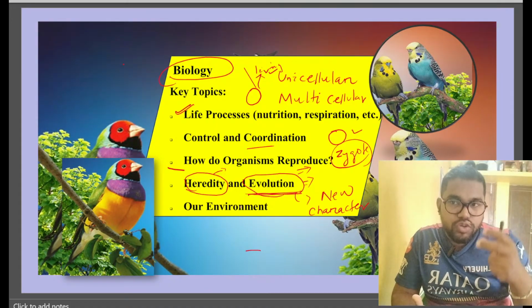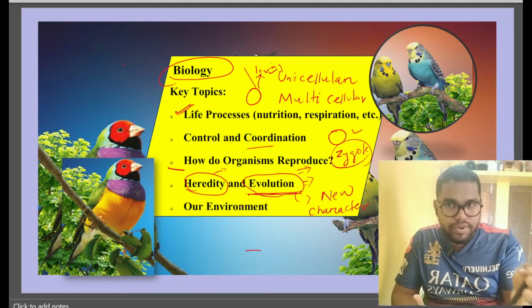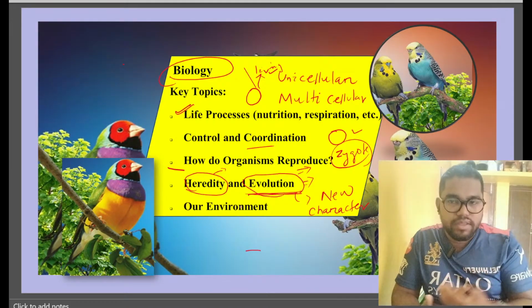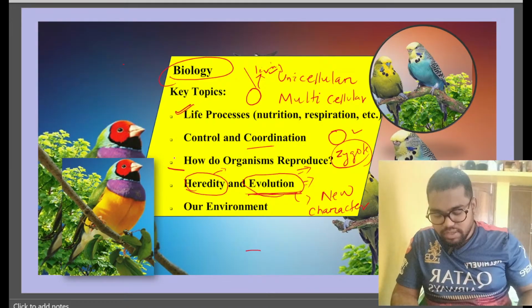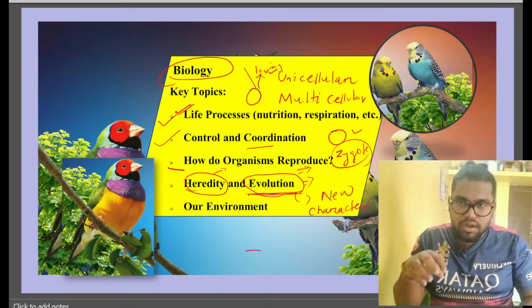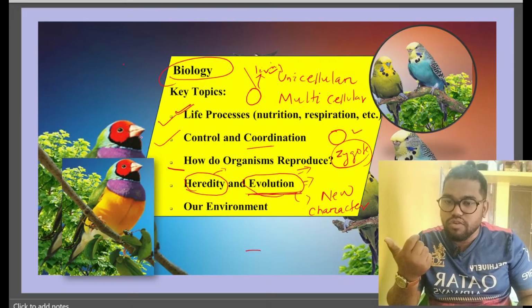Also, control and coordination helps me to take decisions as a separate edge, and this decision taking is one of the characters of a living being. So, in the first two topics, we completely identified what makes an animal, a plant, a living being. Yes or no? We found it.